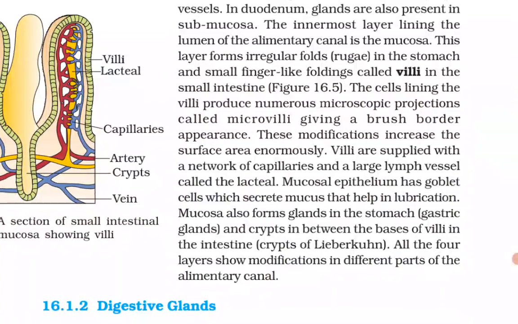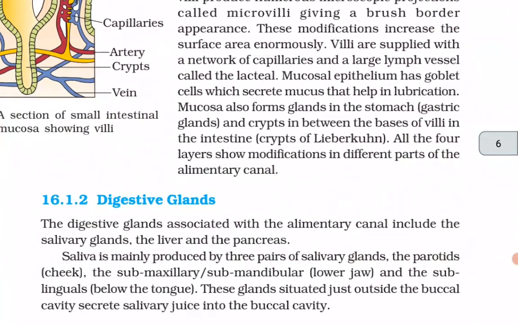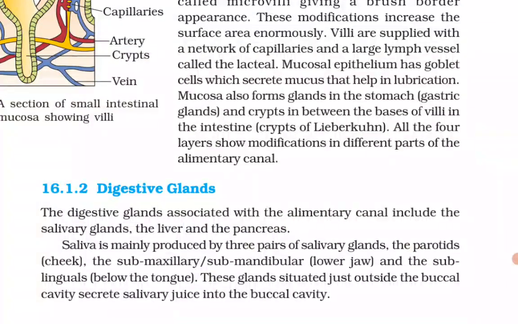Villi are supplied with a network of capillaries and a large lymph vessel called the lacteal. Mucosal epithelium has goblet cells which secrete mucus, which helps in lubrication. Mucosa also forms glands in the stomach, gastric glands, and crypts in between the bases of villi in the intestine, crypts of Lieberkühn. All the four layers show modifications in different parts of the alimentary canal.